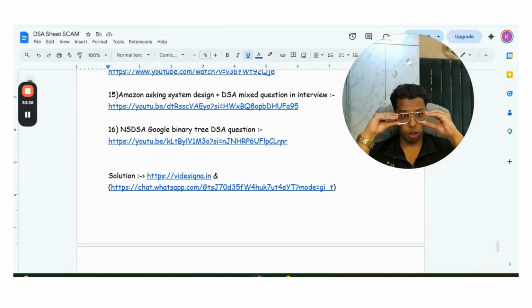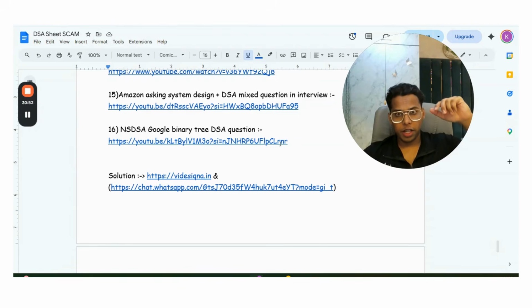So guys, now what is the solution? The solution is that I am going to launch my DSA sheet which will have LeetCode contest problems of each topic, Codeforces contest problems, online assessment problems, interview recent problems of each topic, along with LeetCode easy, standard questions, LeetCode medium, LeetCode hard. Because I need to cover all types of questions, patterns, tips and tricks and concepts which the influencer DSA sheets are missing. I will do that for you. And tomorrow, the first video of our course will be coming out.